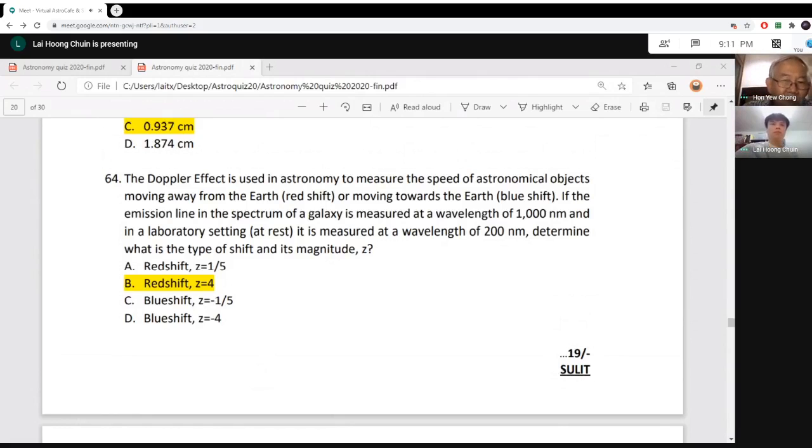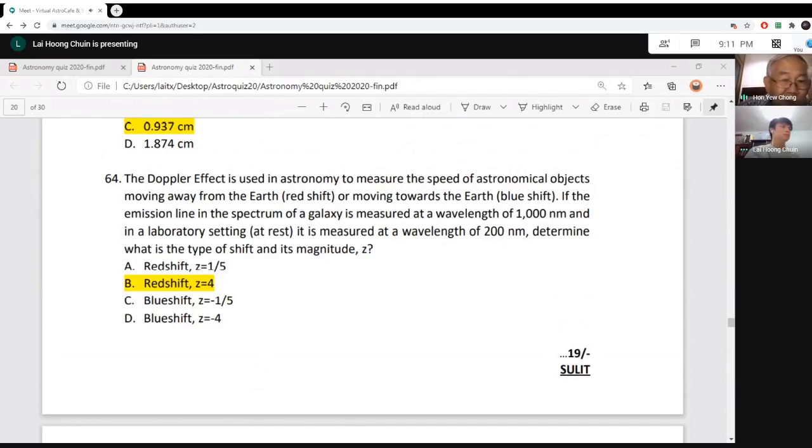So basically, the redshift is the wavelength of the light minus the original wavelength divided by the original wavelength. 1000 nanometer minus 200 nanometer is equal to 800 nanometer, isn't it? Divided by 200 nanometer. So the redshift is plus 4. Redshift, answer B, is Z is equal to plus 4.